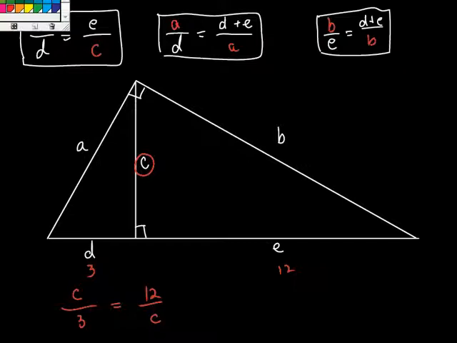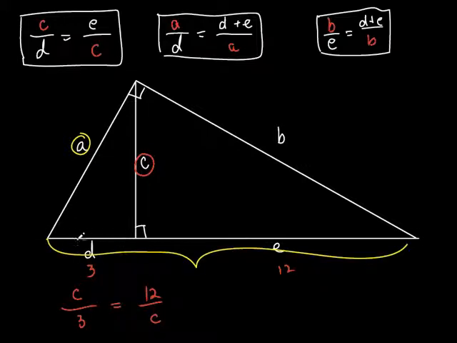Let's do this in a different color. Look at A. A is the geometric mean between what and what? Well, between D and D plus E. Well, let's see how we can say that. This side of my big right triangle is the geometric mean between the whole hypotenuse and the segment of the hypotenuse that's adjacent to that side. I'm going to say it again.